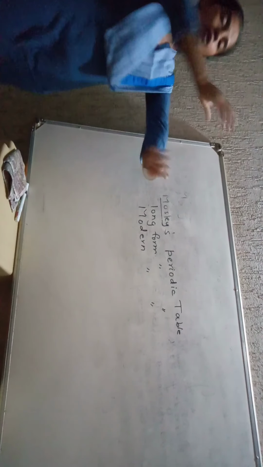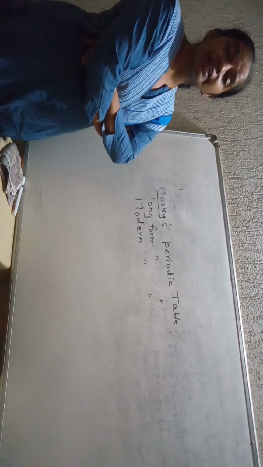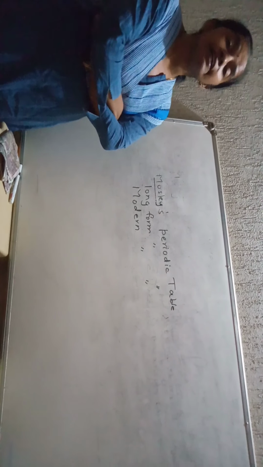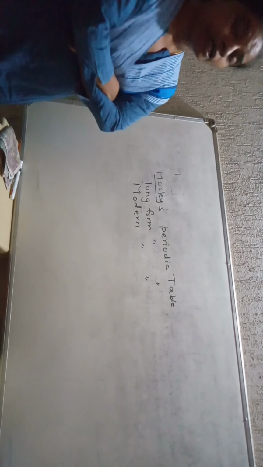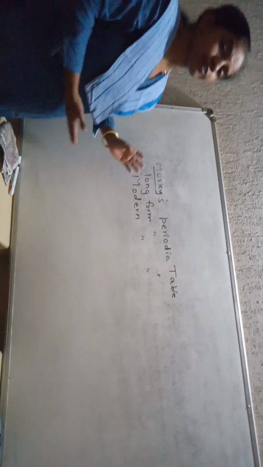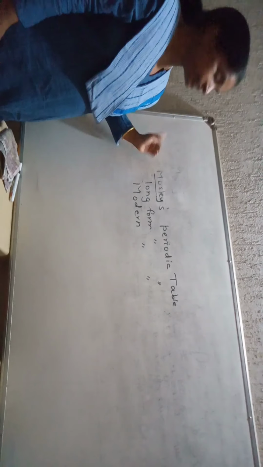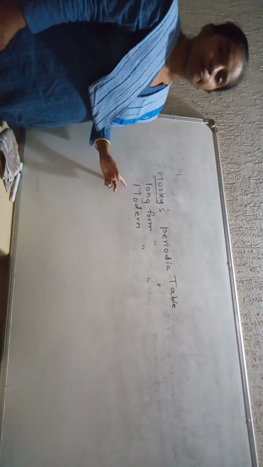He said that the atomic number is the most fundamental property to classify elements and not the atomic mass. So it is the atomic number which is used to classify the elements and not the atomic mass. That's it. And he arranged the elements in the increasing order of the atomic numbers. In his huge table, it is called Moseley's or long form or modern periodic table.